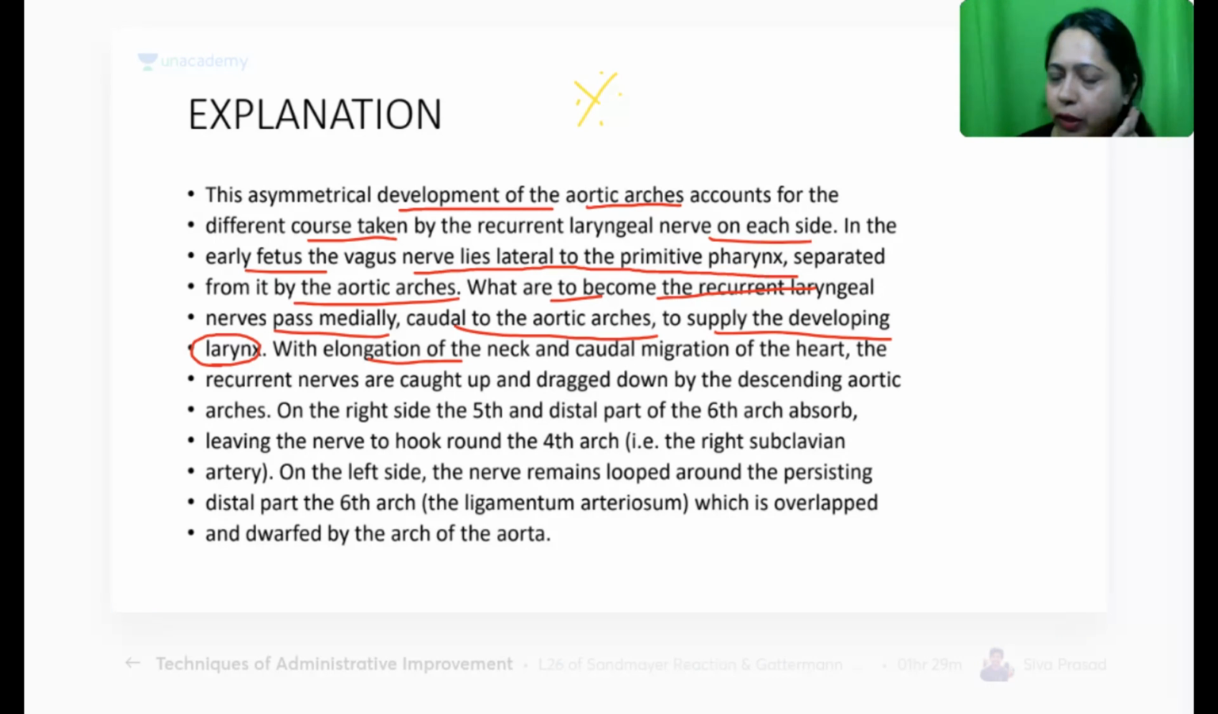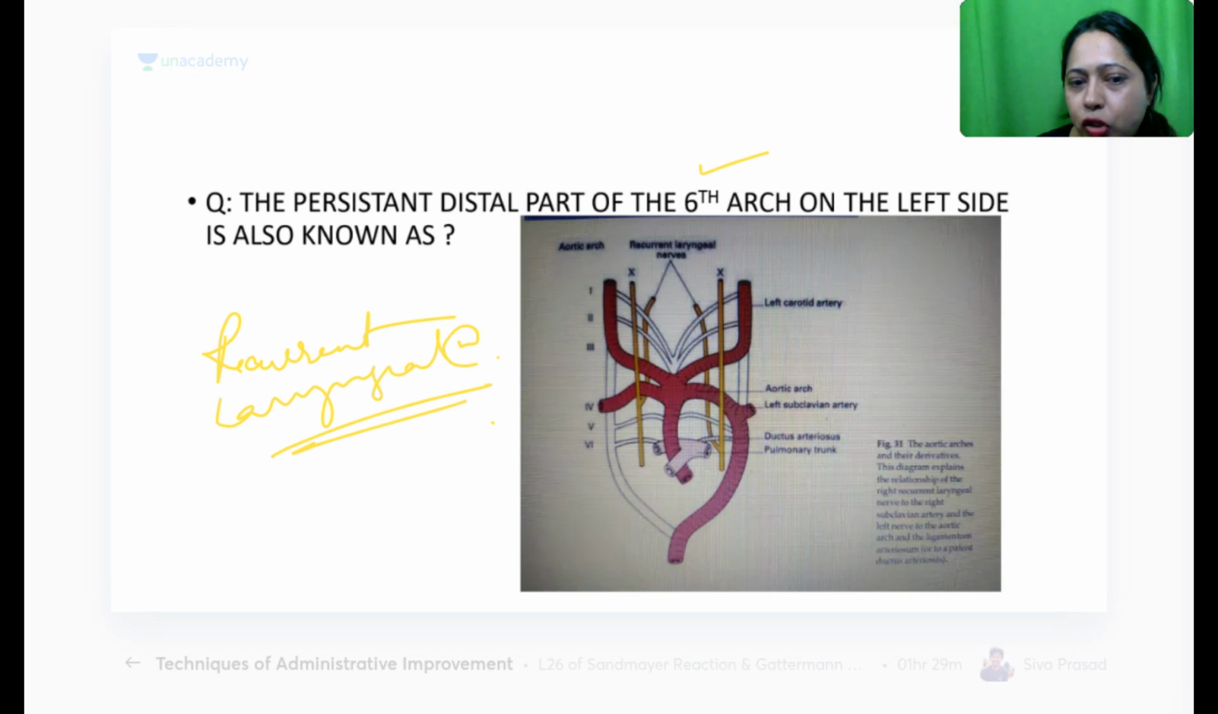Now, with elongation of the neck as the fetus grows, and caudal migration of the heart, the recurrent laryngeal nerves are caught up and dragged. You can see how it is dragged. Look at the recurrent laryngeal nerve on the right side and on the left side. Which one is higher? Which one is lower? The right side is this one. The left side is this one. All right, this is right and this is left.